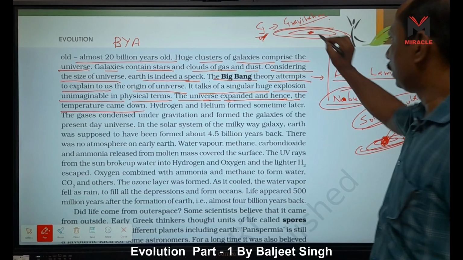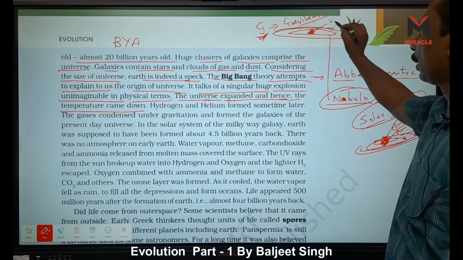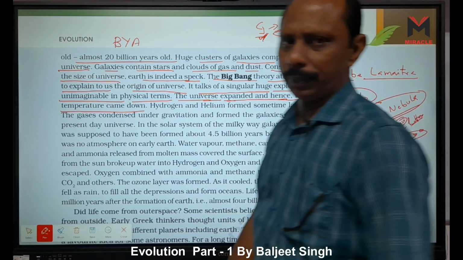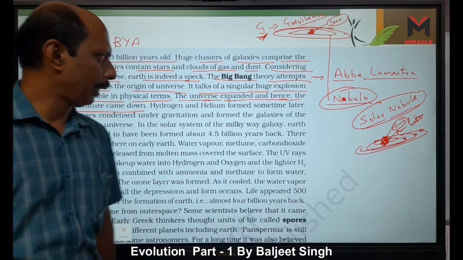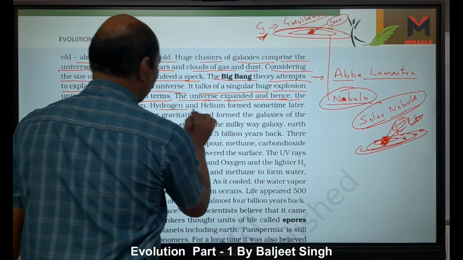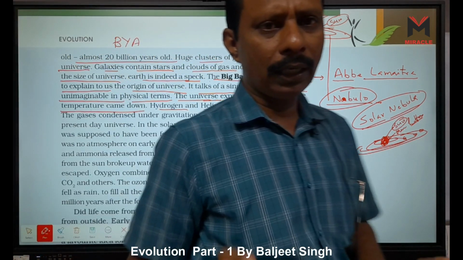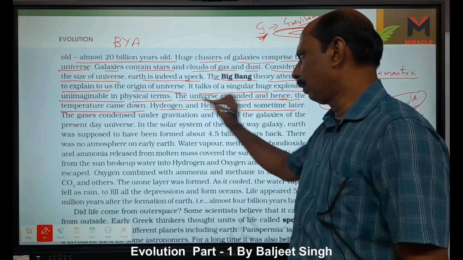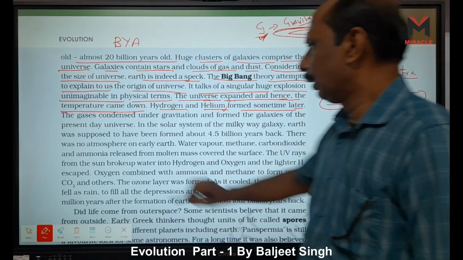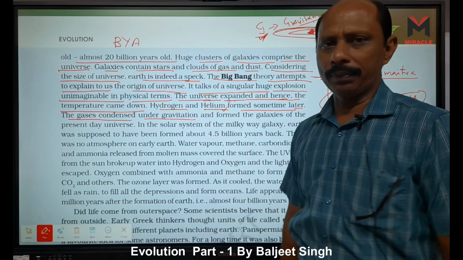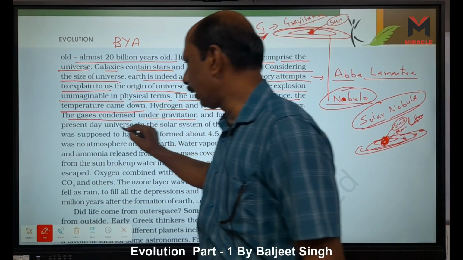In this disc-like structure, the central portion is the hottest portion, right? And it forms the sun. Our solar system is also an example of solar nebula, right? Temperature came down. Hydrogen and helium formed some time later, after the formation of the solar system, in the universe. Later, the gases condensed under gravitation and formed the galaxies of the present day universe.